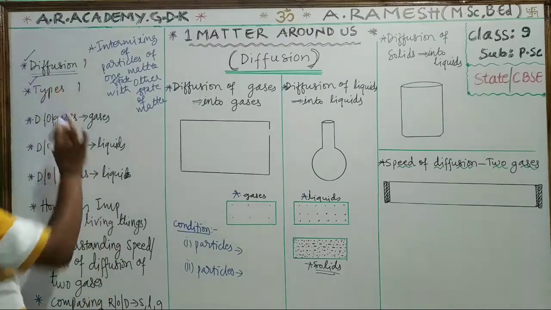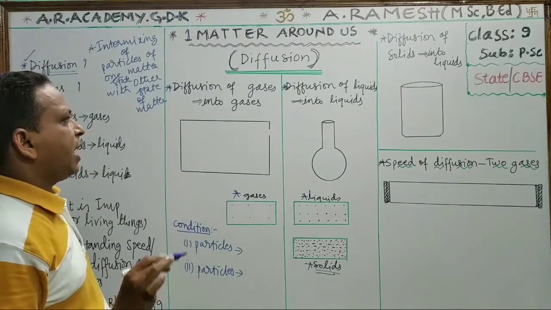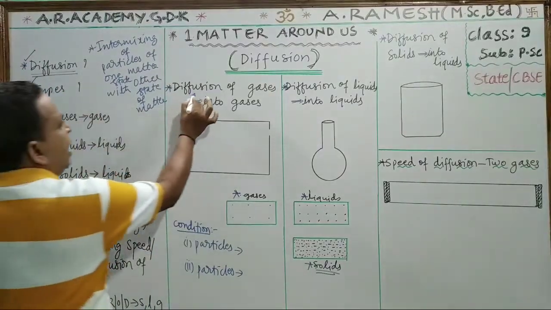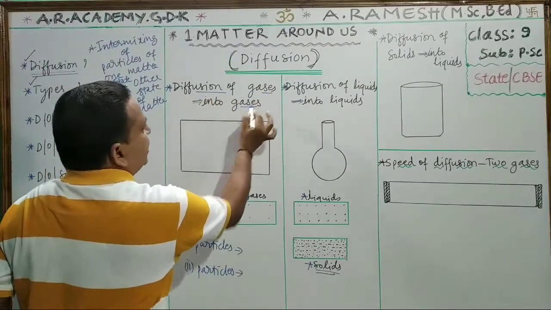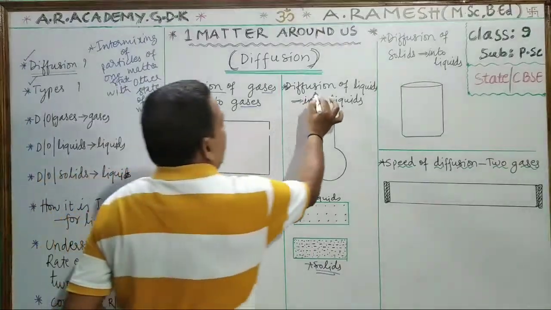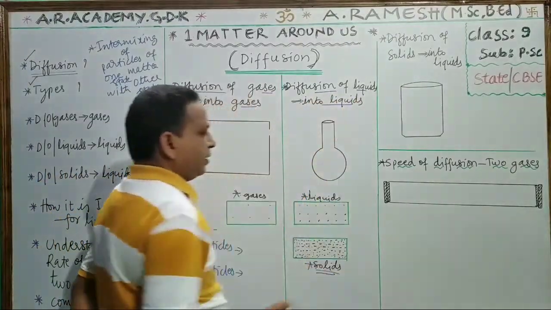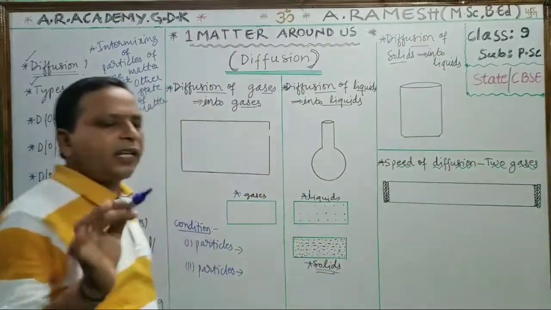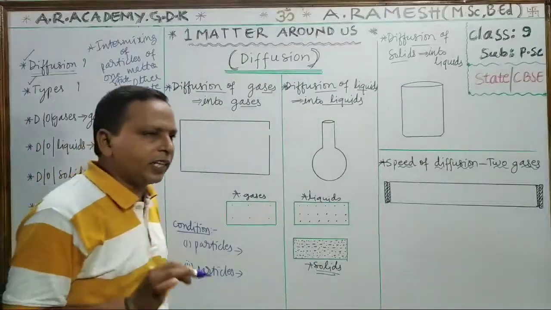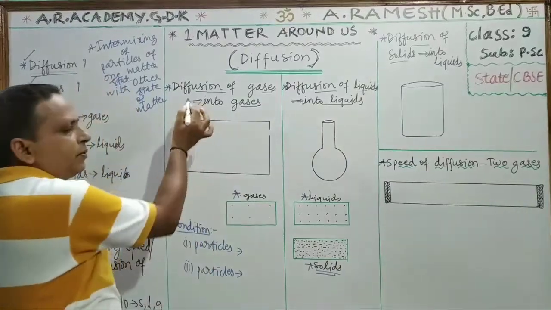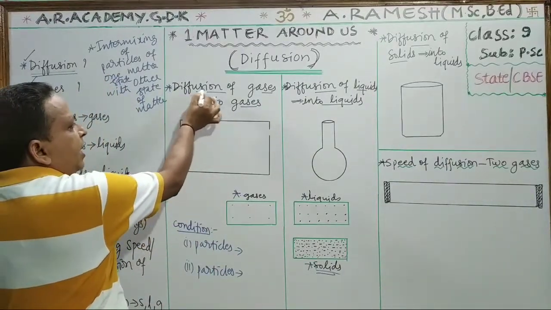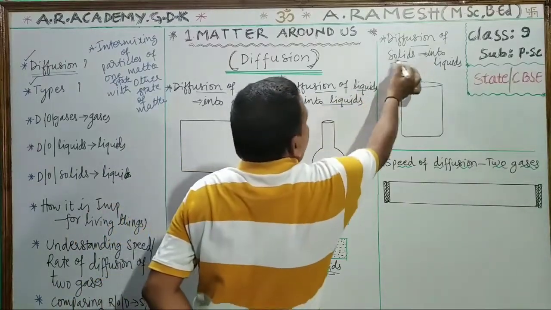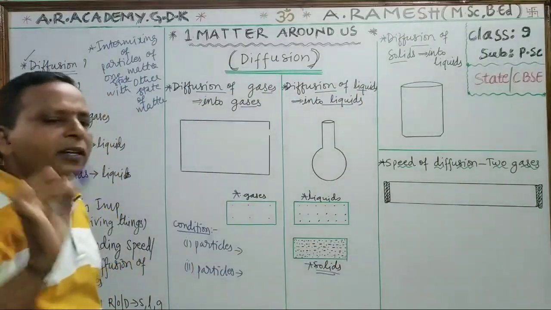Then what are the types of diffusion? If you see, there are 3 types: diffusion of gases into gases, diffusion of liquids into liquids, diffusion of solids into liquids. According to what is explained in our textbook, these 3 types we are going to discuss. One by one we will discuss.